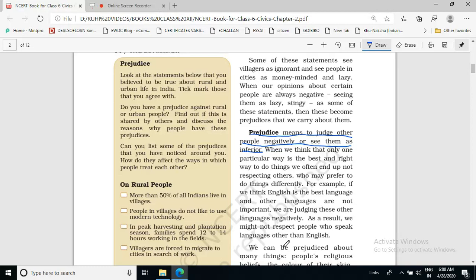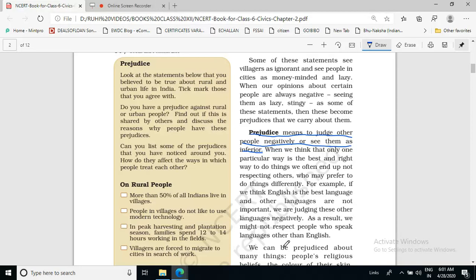There is an example of language. Many times it is considered that English is the best language, and other languages are not important. There is only one best language, and that is English. And people who are speaking other languages are less important. We are less respectful. We consider that English is the only best language. So in this way, we start judging other languages negatively.